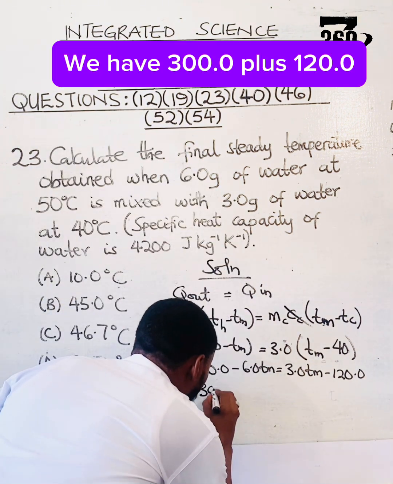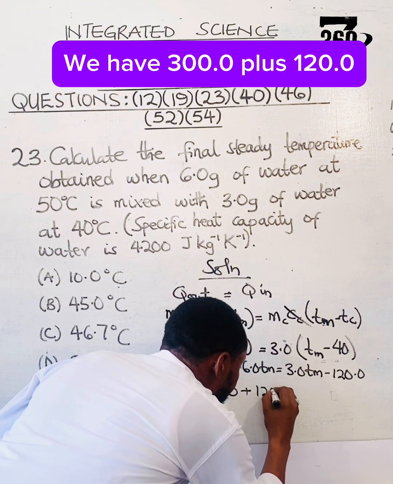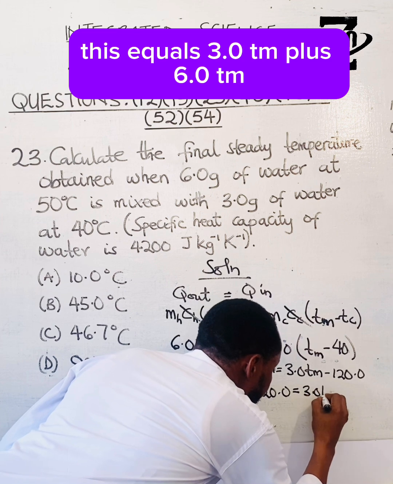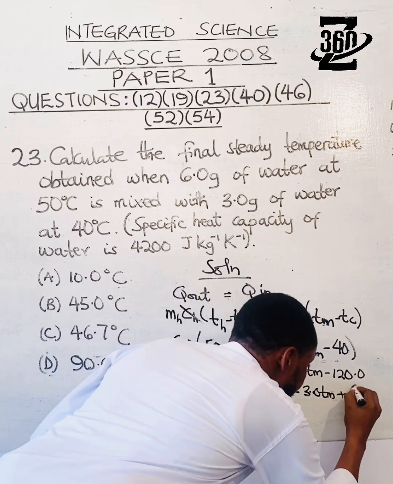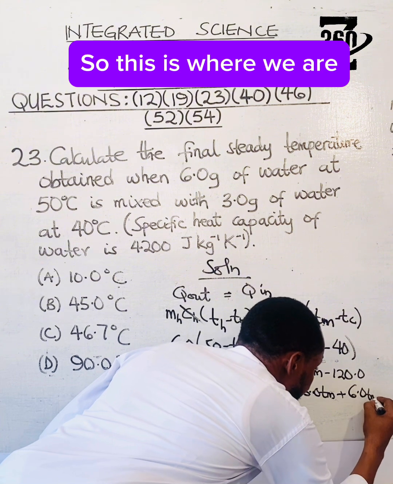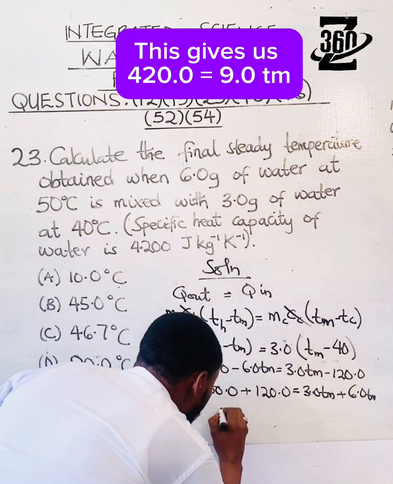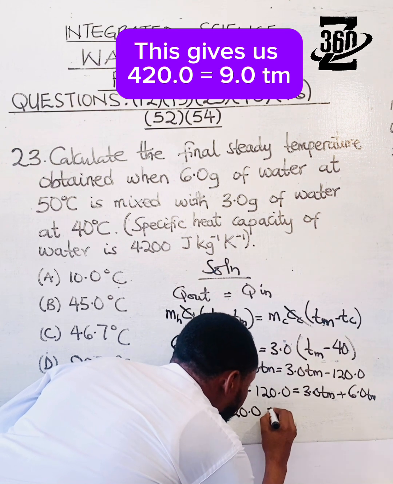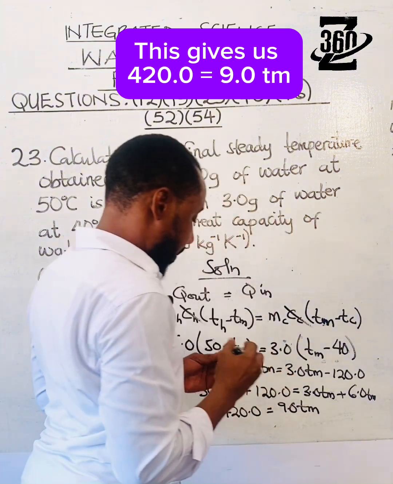We have 300.0 plus 120.0. This equals 3.0 Tm plus 6.0 Tm. So this is where we are. This gives us 420.0 equals 9.0 Tm.